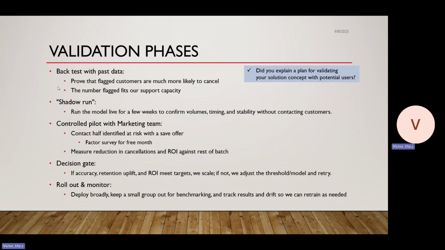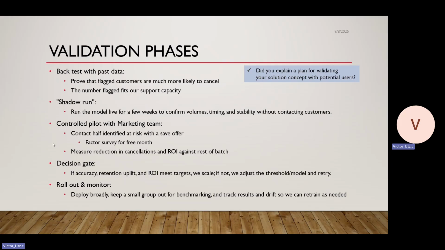When we get this model put together, for our validation plan we'll start by back testing, seeing just how much the model would have identified people who actually did leave. We'll then do a shadow run, which is basically that we would run the system in production, but we would not take action with customers based on that. We would simply be pulling the data to make sure we're getting information and trends that seem logical.